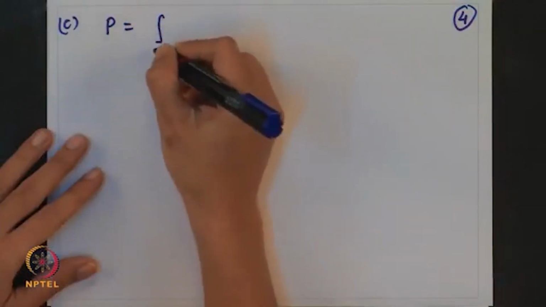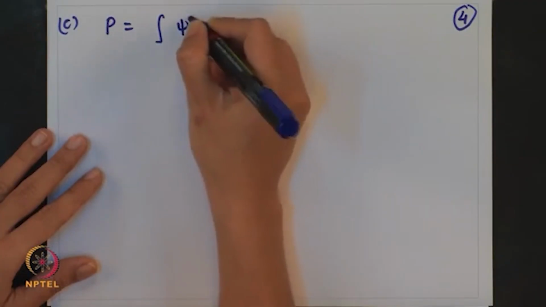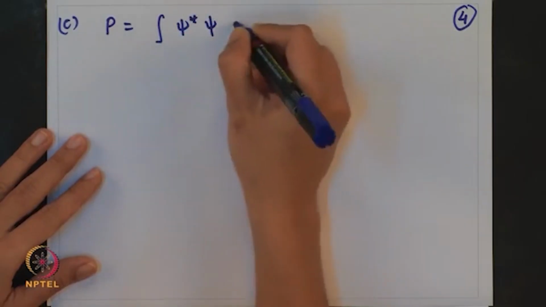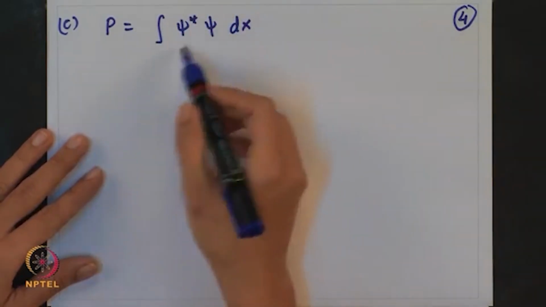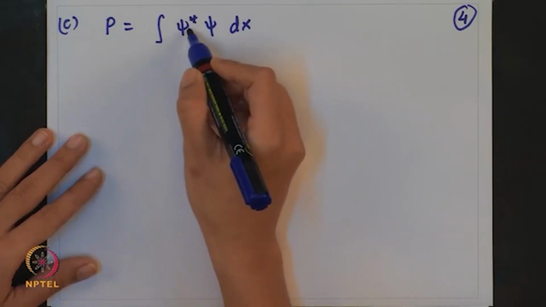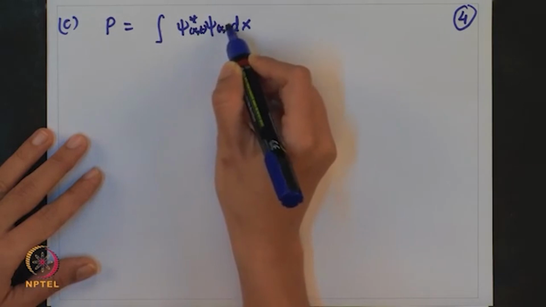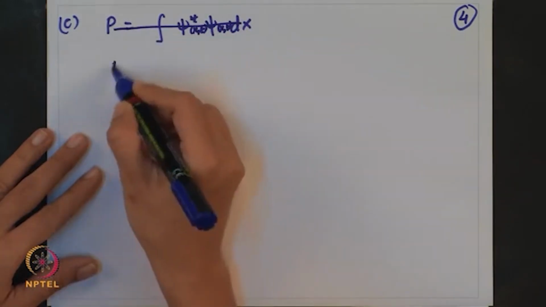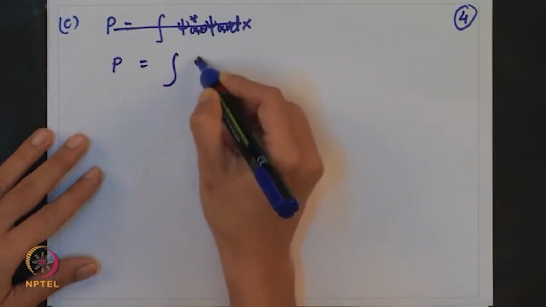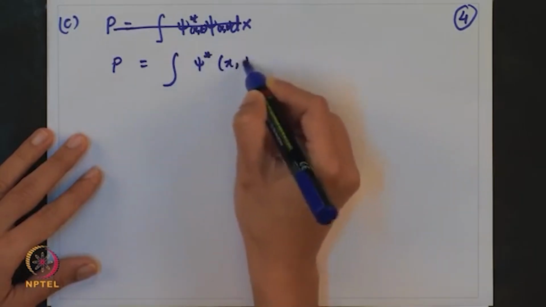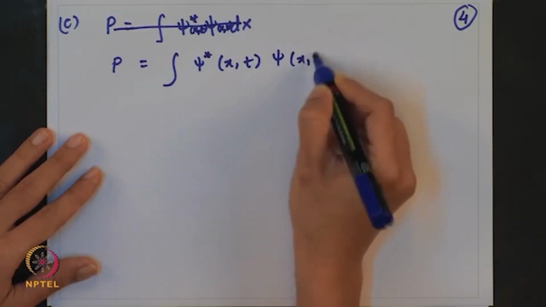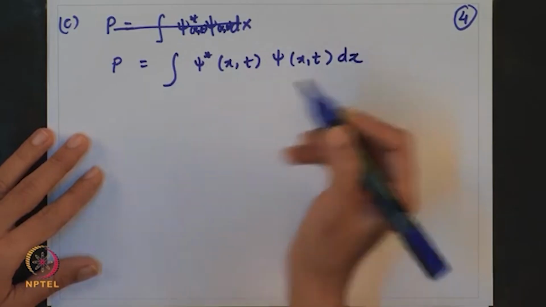So, probability, how do we obtain probability in general? Probability of finding the particle is psi star psi dx. This is the shorthand notation. You will write it as x comma t and here also x comma t. So, let me write it again, psi star x comma t psi x comma t dx.